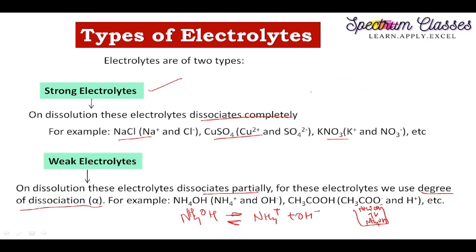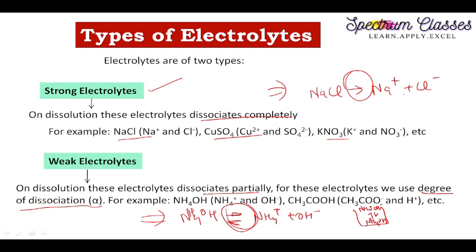However, in the case of NaCl, it will be Na+ and Cl- in solution. So what is the difference between this reaction and this reaction? Here I have used a single-headed arrow, but in this case I have used the equilibrium sign. What is the difference between these two?